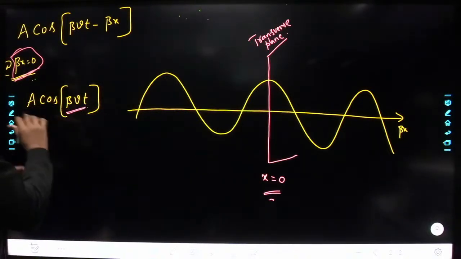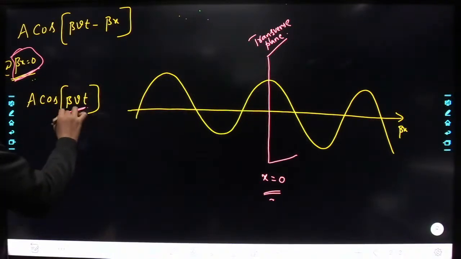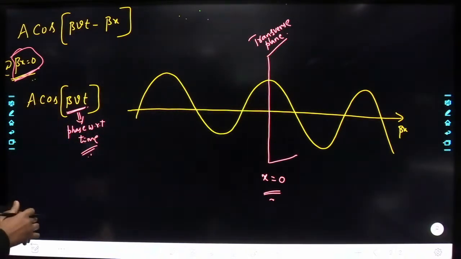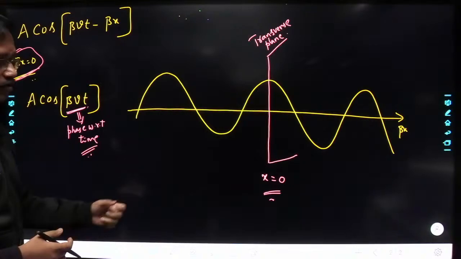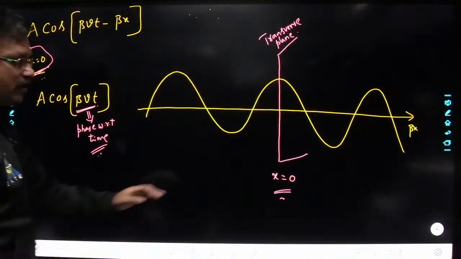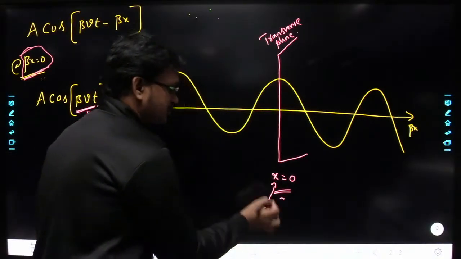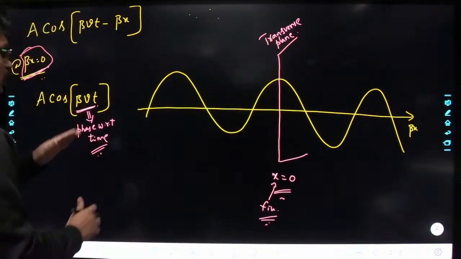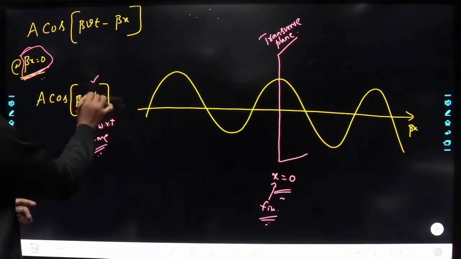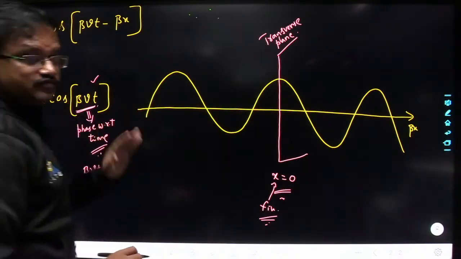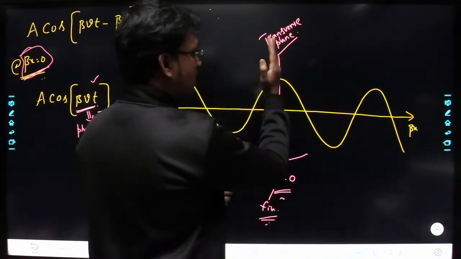That means how the phase of the wave is changing with respect to time. That's what I want to observe. So for this I have fixed the location here. Now at some instant t equal to 0, such that beta Vt is equal to 0, this function will be maximum. So at this location I have drawn some transverse plane.